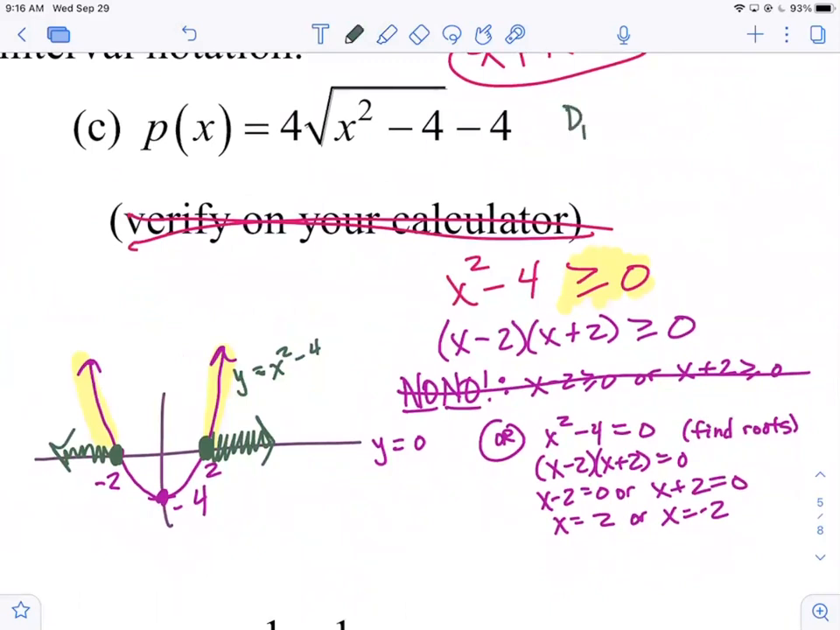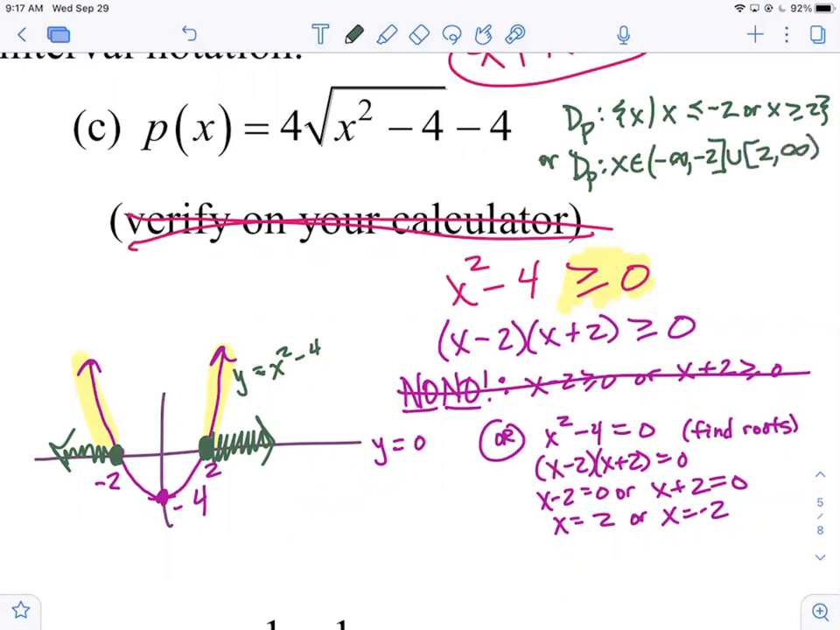So the domain of p will be the set of all x such that x is less than or equal to -2, or x is greater than or equal to +2. We've solved quadratic inequalities already this year. Or if you like the interval notation, you'll say x epsilon, -∞ up to -2 with the bracket, union bracket 2 to infinity.